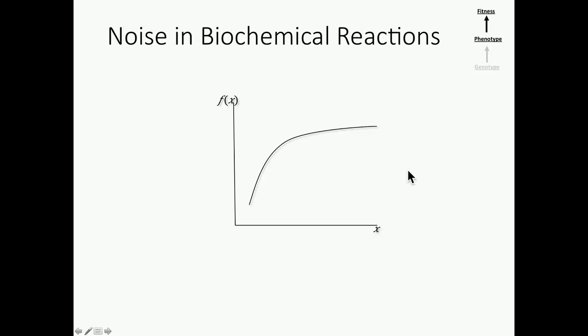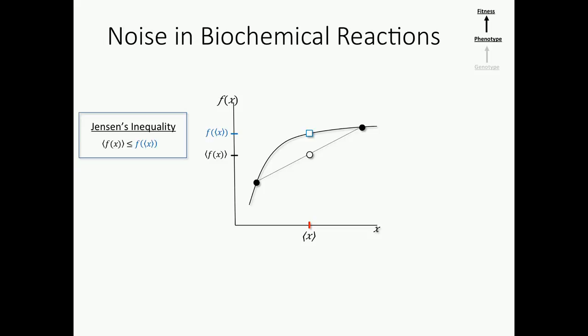But what we need to understand first to sort of conceptualize how this nonlinearity is going to affect fitness is how noise affects nonlinear functions. So here's a hyperbolic function. Imagine that we have two different cells or two different points that have different levels of x. So that causes them to have different levels of some function of x. So that's the average of the x variable. The average of the function is this white dot here, okay? Whereas the function of the average is higher than that, okay?